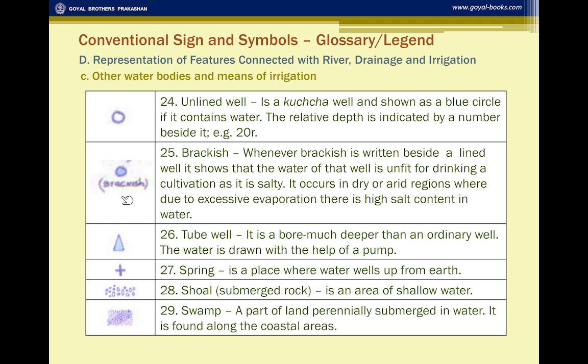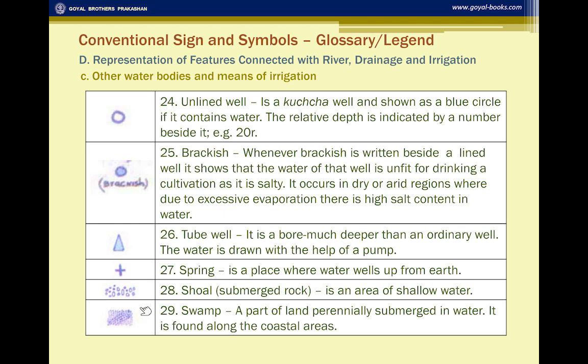Whenever the brackish is given beside the well, it means the well water is salty. It is not fit for drinking nor for irrigation. It is not used for cultivation. Then you have the tube well, for this symbol is this, and you have the spring, hot spring, cold spring, the same symbol is used.